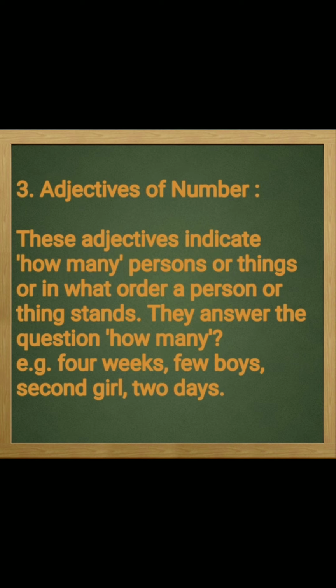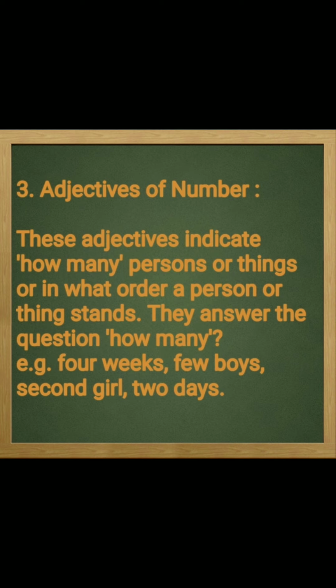They answer the question how many, like 4 weeks, few boys, second girl, 2 days.